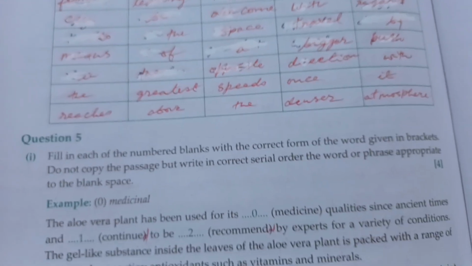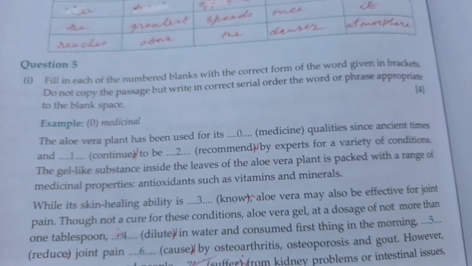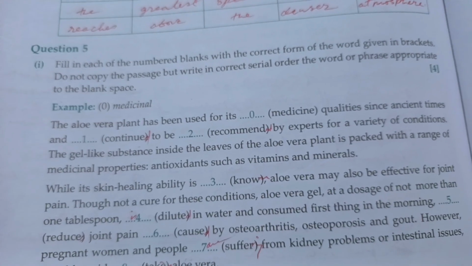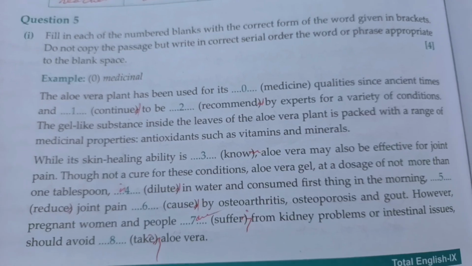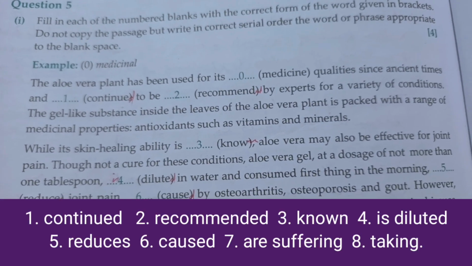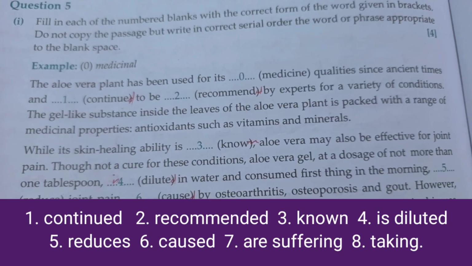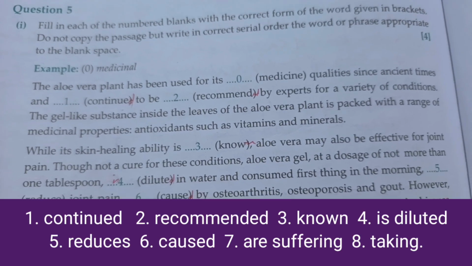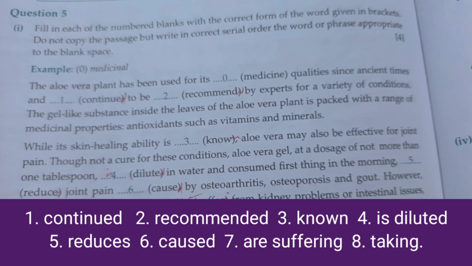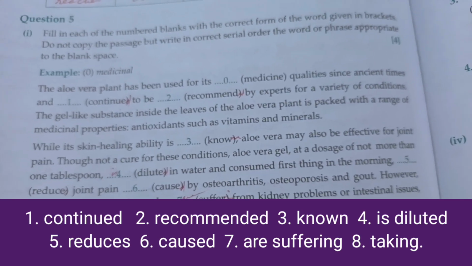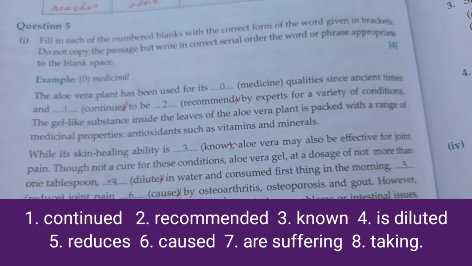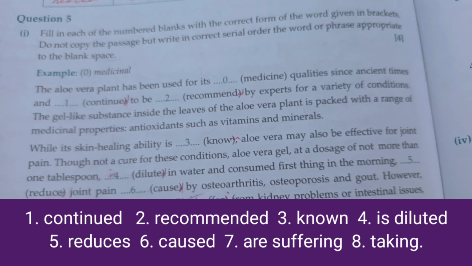Next, question number 5. Here you have to fill in the blanks with the correct form of the word given in brackets. So you read the passage. Let me provide you the answer. So the first one will be continued. Second, recommended. Third, known. Fourth, is diluted. Fifth, reduces. Sixth, caused. Seventh, are suffering. And last one will be taking.